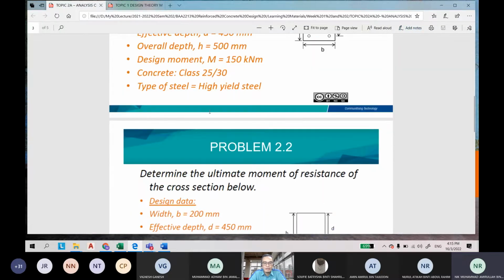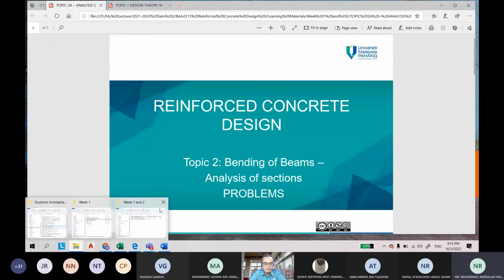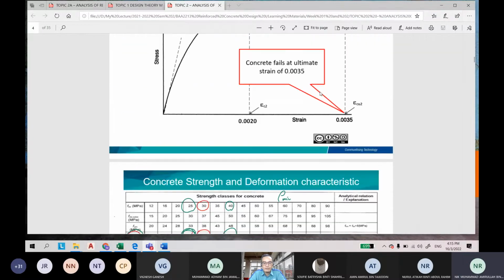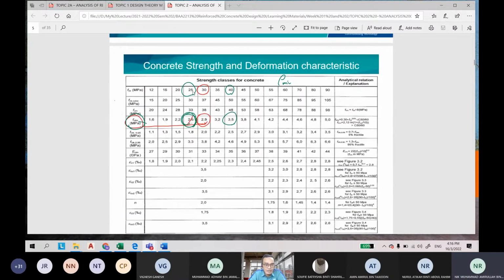This is the beam, these are the questions. For these notes, this is the strength, this is the FCU. So the FCTM is the value you will use to determine the AS mean later.